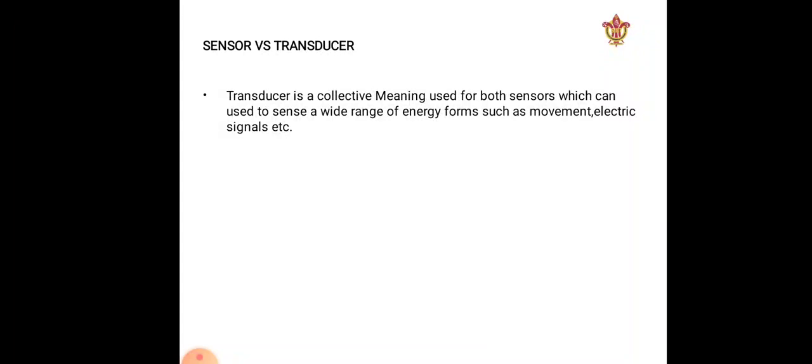A transducer is nothing but a collective term which includes sensors as well as actuators. So we can use the term transducer for both sensors and actuators.